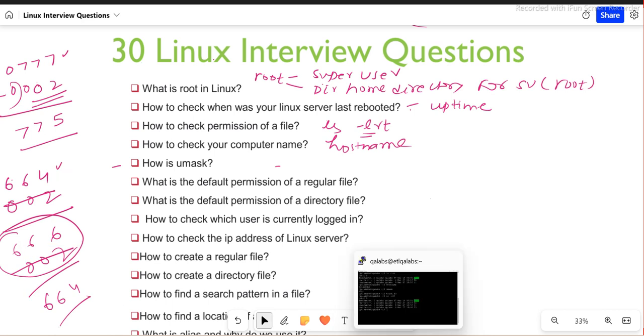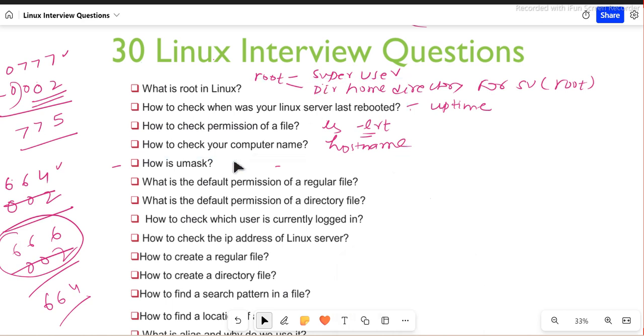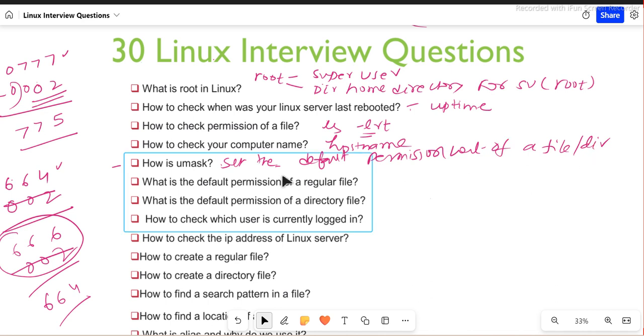If you want to know more about this umask, I can do a separate video. Please do let me know. It's a little bigger topic, but you know that umask is a number which will be subtracted from the default permission of a file or directory, and that will help you set the default permission level of a file, all right, file or directory, anything. Correct. All right, let's go to the next question, guys.